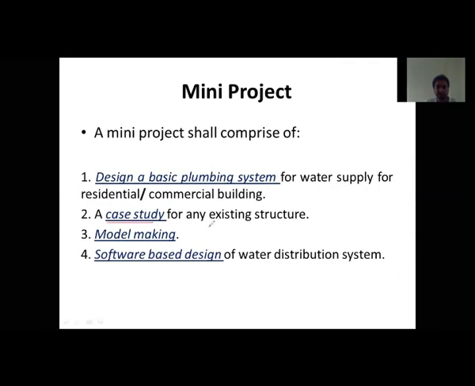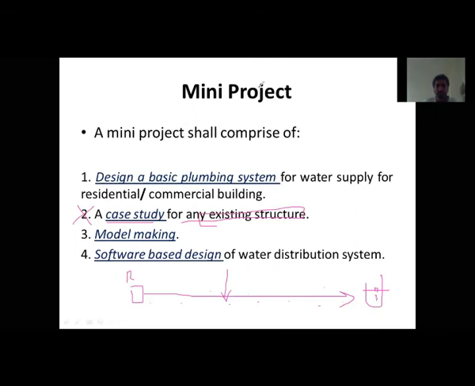Second one is a case study for any existing structure. What is a case study for an existing structure? As I've already told you, water is drawn from the river, and there is a journey of water until it ends up in your glass. Whatever structure comes in between, you have to study. You just take any one unit or existing structure that is present and do the case study for it. But in this COVID era, it's not possible to go somewhere and do this, so I have told you not to go for it. If it is possible, then you can go.